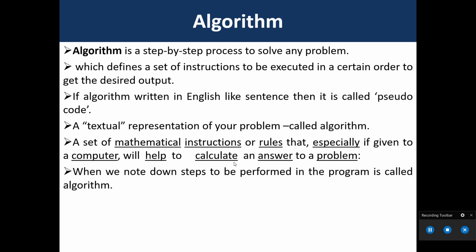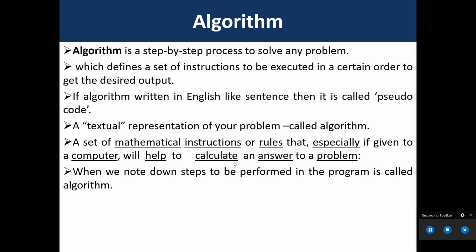Now, what is an algorithm? An algorithm is a step-by-step process to solve any problem, which defines a set of instructions to be executed in a certain order to get the desired output. If an algorithm is written in English-like sentences, then it is called pseudo code. A textual representation of your problem is also known as an algorithm.